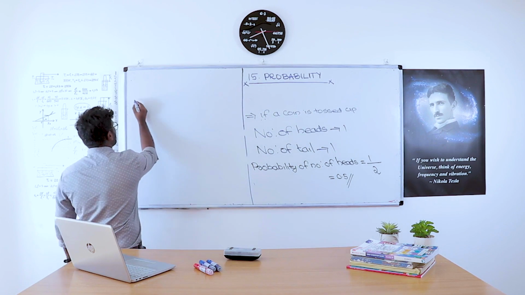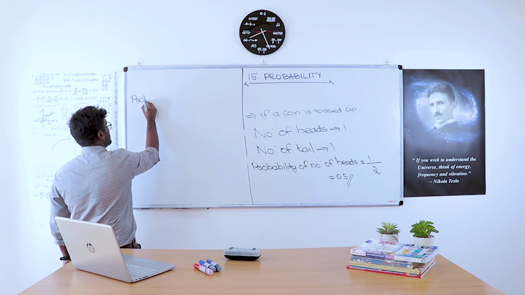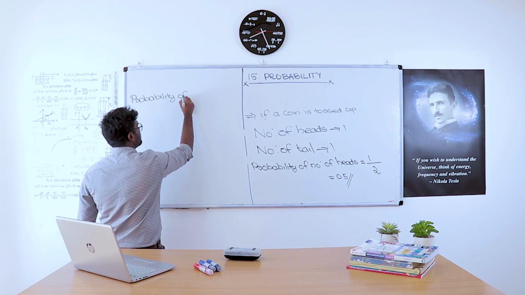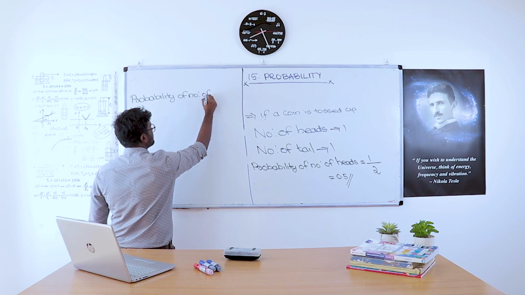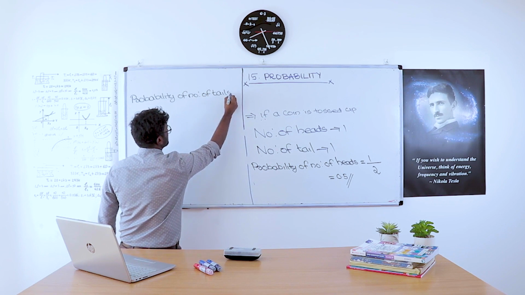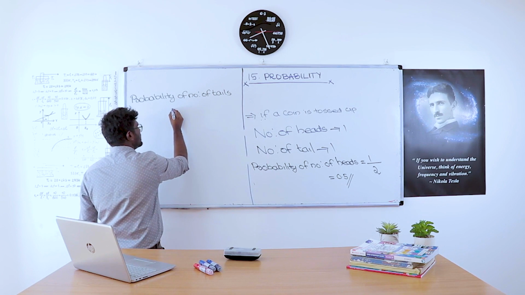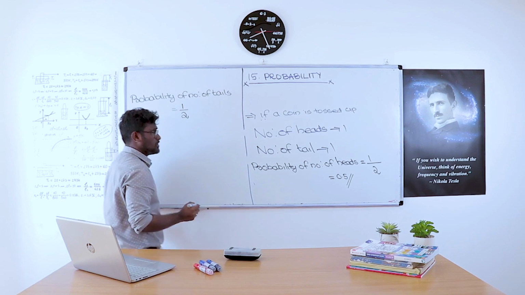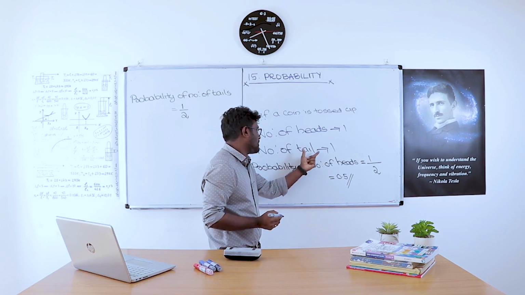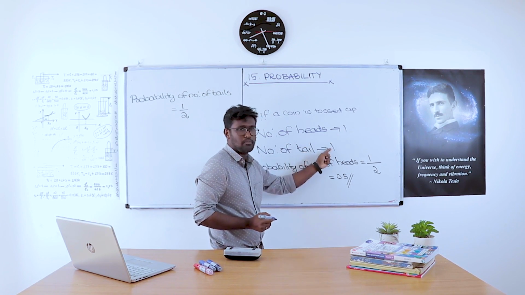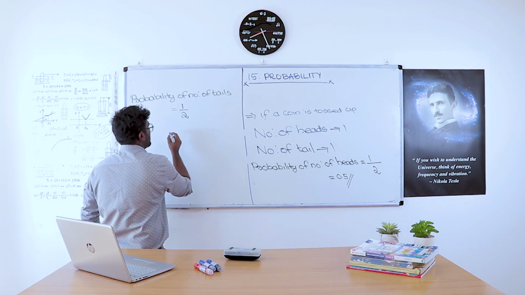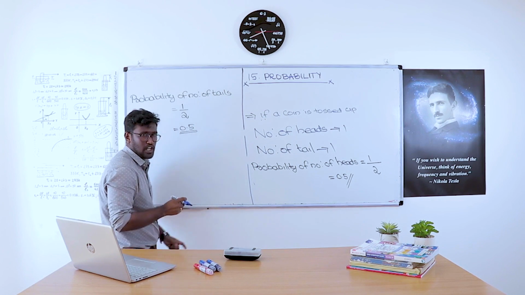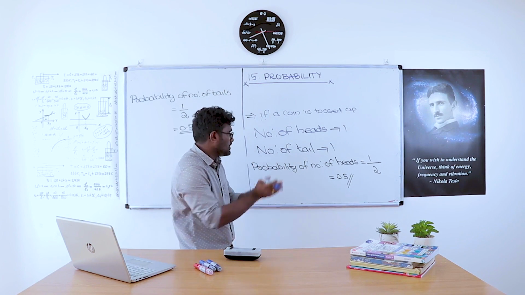What is the probability of the number of tails? Probability of the number of tails is equal to, again, 1 by 2. How will you get 1 by 2? The chance of a tail appearing is 1 and the total outcome is 1 plus 1 is 2. That is 1 by 2, that is 0.5. How will you analyze that these chances are correct?